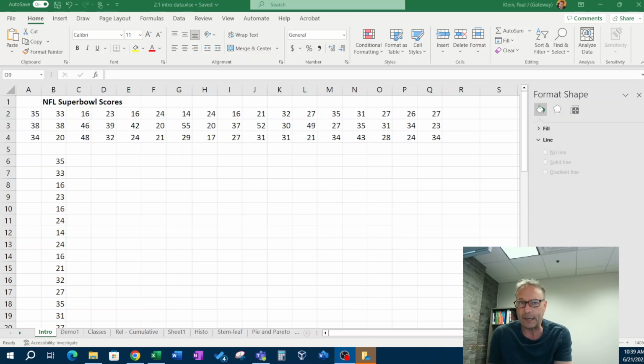And that's kind of what this class is about. It's about describing the data. I have a set of data and I want to describe it. And how am I going to do that? How am I going to understand what the data is that I have in front of me?